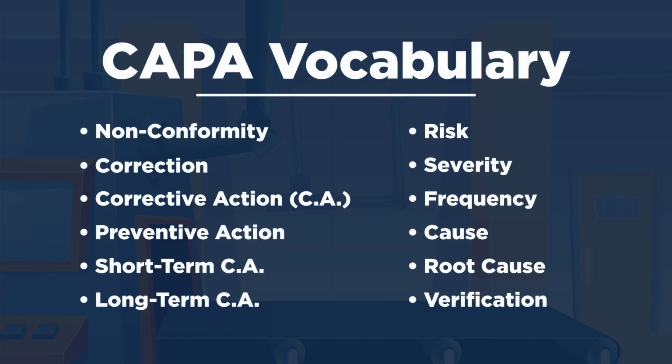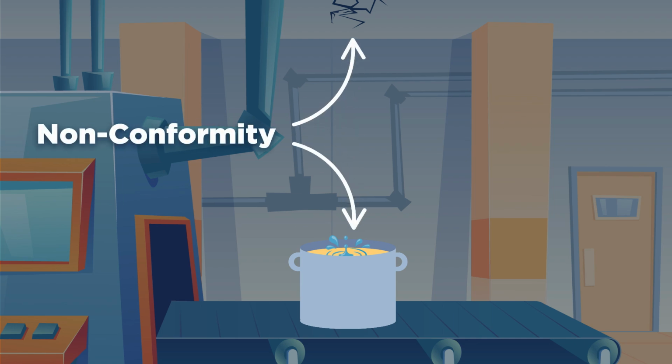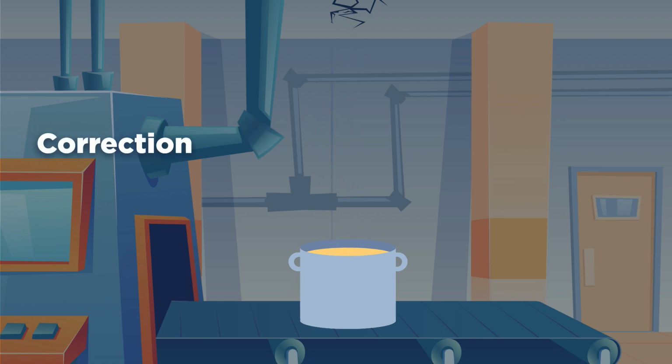So let's look at an example to see how these words relate to each other. Let's say the roof is leaking in the soup. Things are pretty bad. So the nonconformity is the roof leaking in the soup. The correction would be dealing with the soup itself.